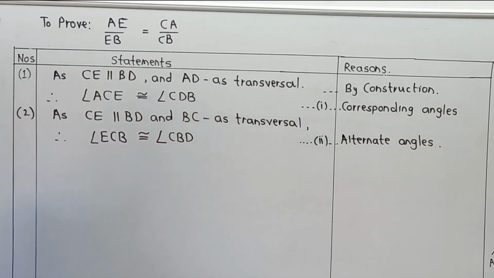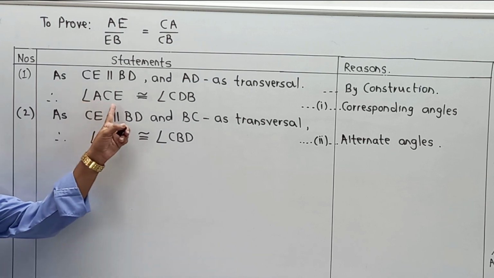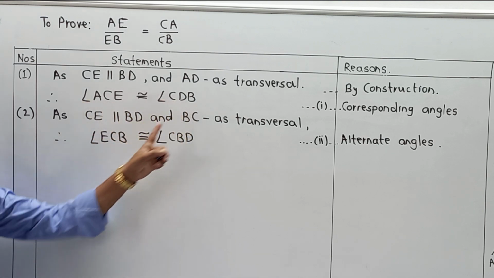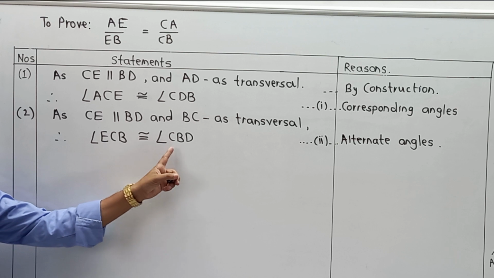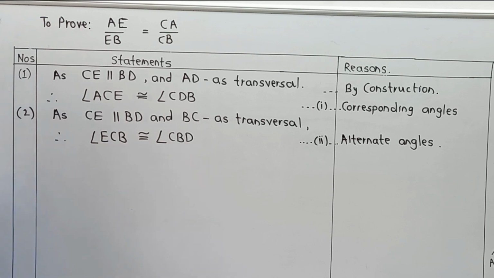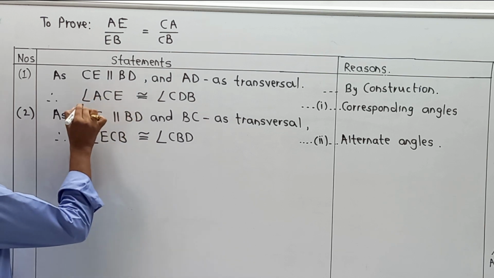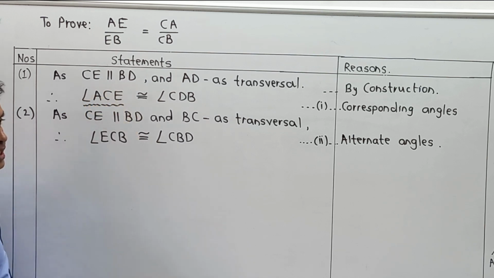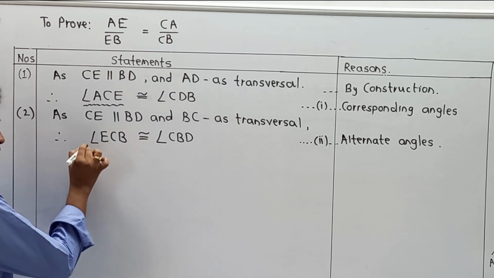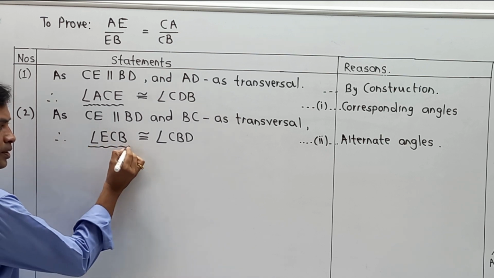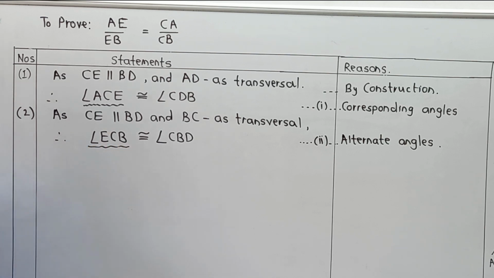Now we are able to get the first part, angle ACE is congruent to CDB, and second, ECB is congruent to CBD. But we know very well one part, angle ACE which is over here is exactly equal to angle ECB which is over here. Why? Because our CE is an angle bisector.